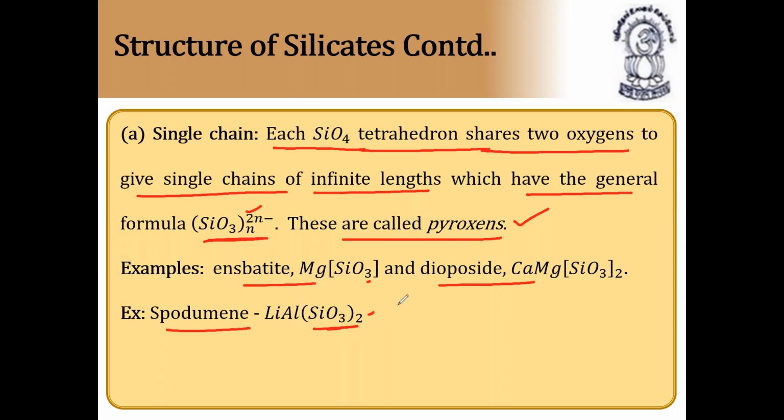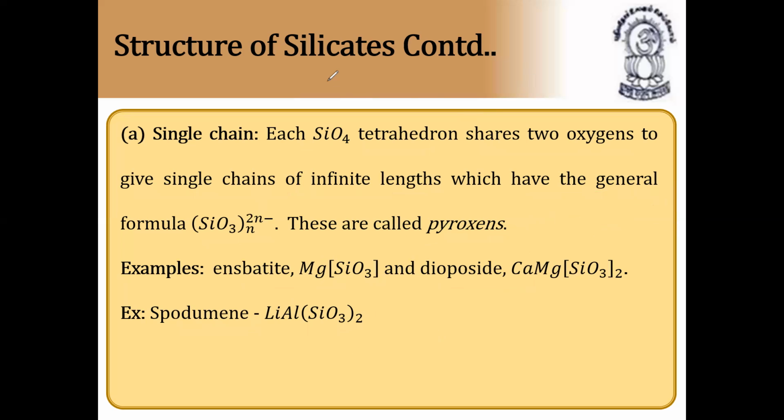These are also called infinite pyroxenes. Pyroxenes means metal silicates. Metal silicate means definitely a metal is present. For example, here magnesium, here calcium and magnesium, and here lithium and aluminium. So one or two metals may be present. That's why these are called metallic silicates. We can say metasilicates or metal silicates. Next continuation.